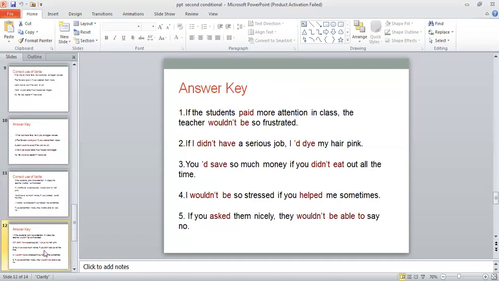Yes, this is the answer key to the sentences which were there in the last slide. So you can easily check your answers from here. So I hope students, your idea with the second conditional would be quite clear by now. And you must have understood that if you have a sentence over here, how would you change the verb over there according to the second conditional, because the rules have already been discussed in this lecture.